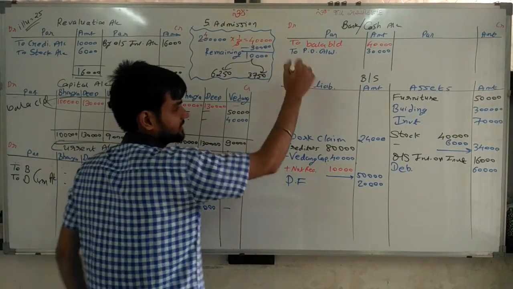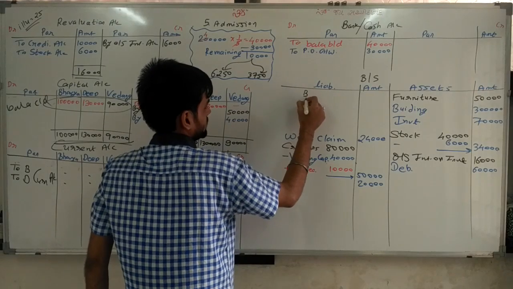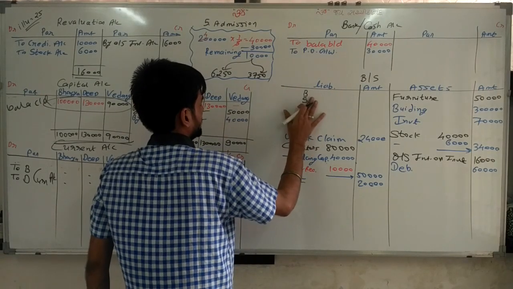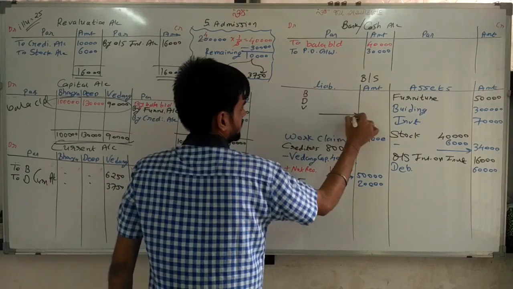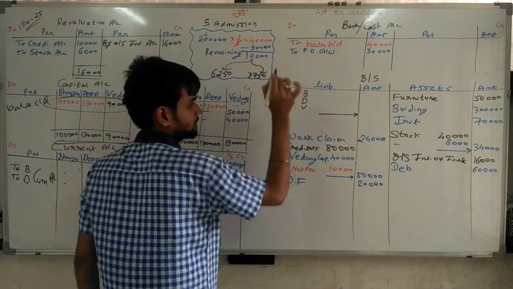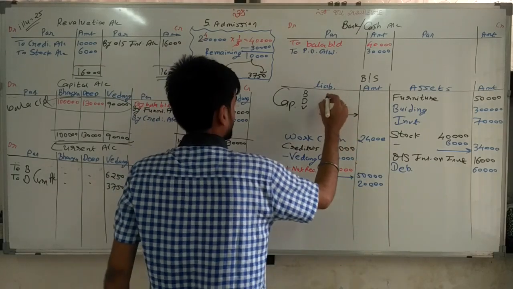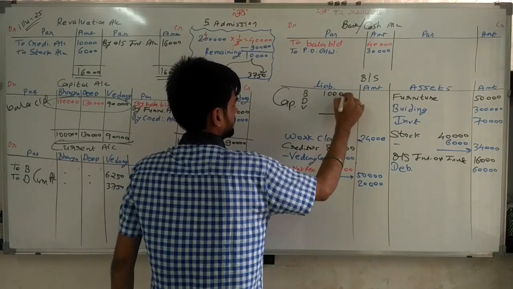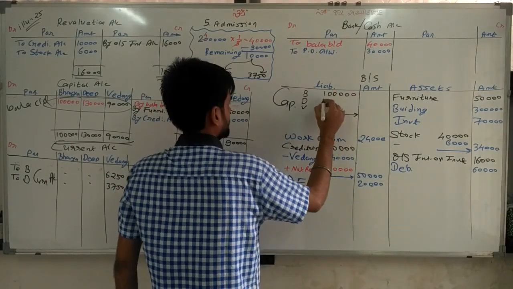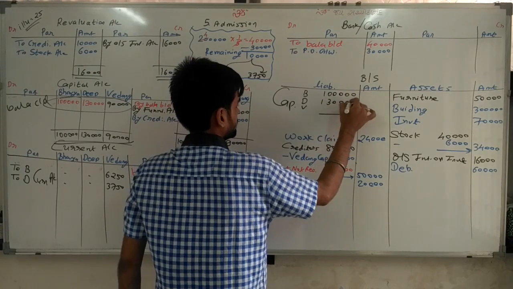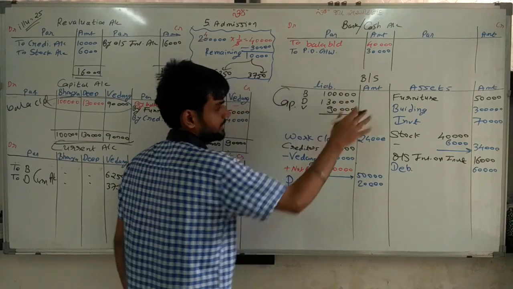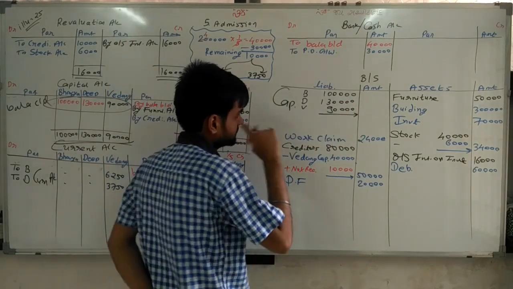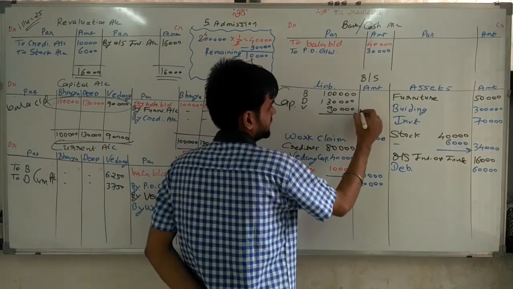Here credit is here. So Bhavya, Shlok, Bhavya, Deep, with a capital account. 1 lakh, 1,30,000, 90,000. Big total of this 1, 2, 3, 20.